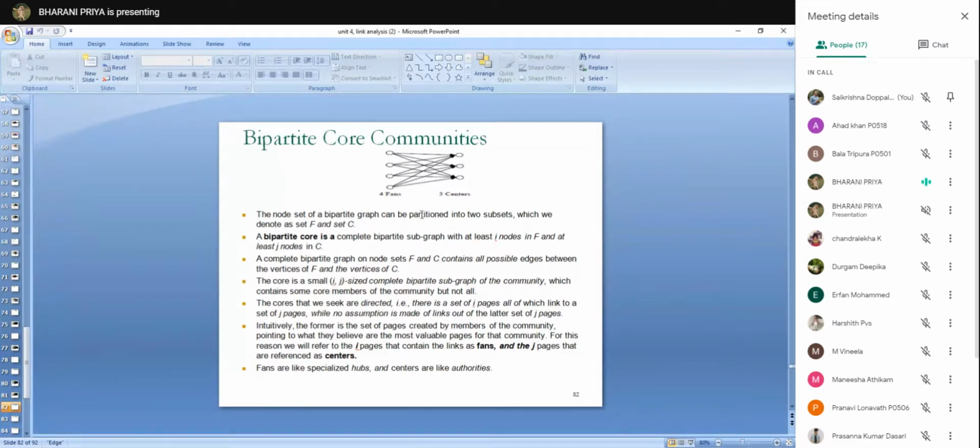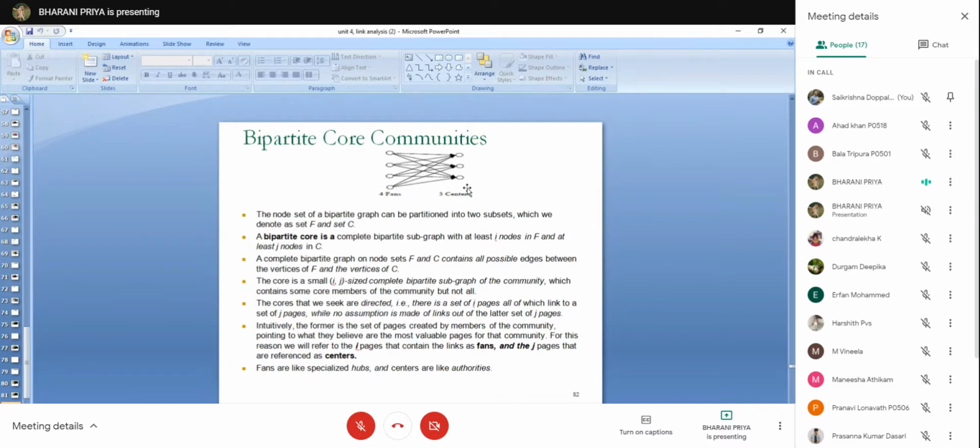So in the bipartite graph, the node sets are divided into 2 subsets, which are denoted as set F and set C. See, in the HITS algorithm also we have seen a bipartite graph. The vertices on the left hand side are pointing, it's a directed graph. They point to vertices in the other set. These are outgoing links.